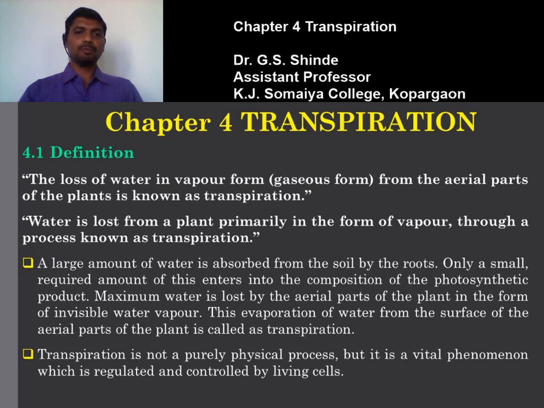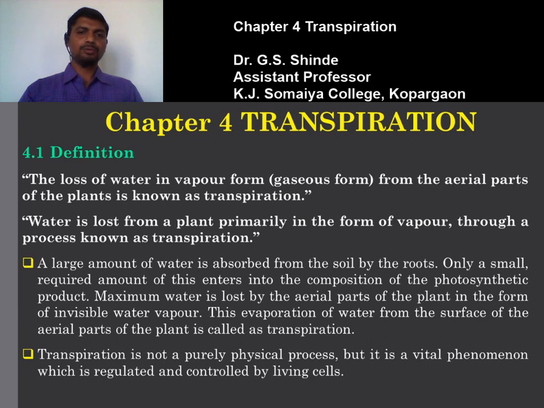A large amount of water is absorbed from the soil by the roots. Only a small required amount of this enters into the composition of the photosynthetic product. As you know, water is one of the raw materials directly involved in the process of photosynthesis. Plants are autotrophic; they synthesize their own food material with the help of sunlight, water and CO2.